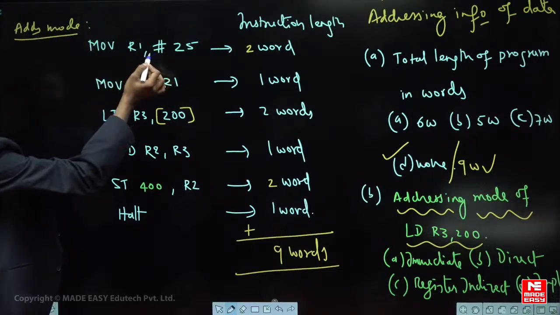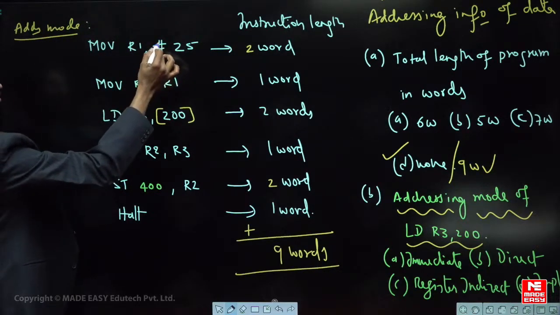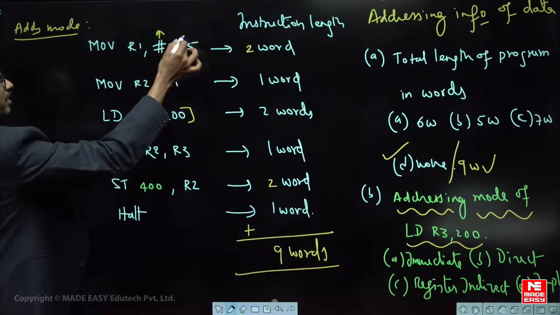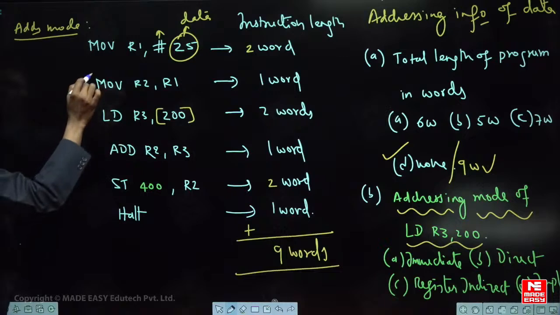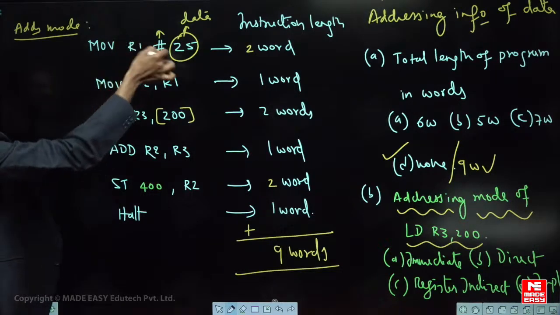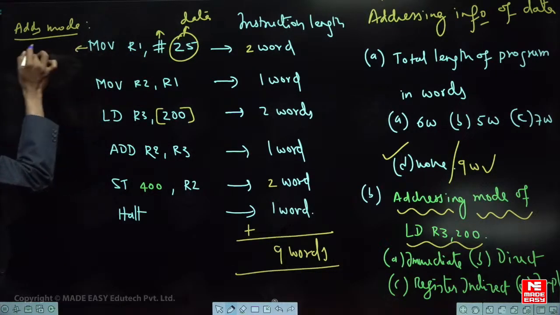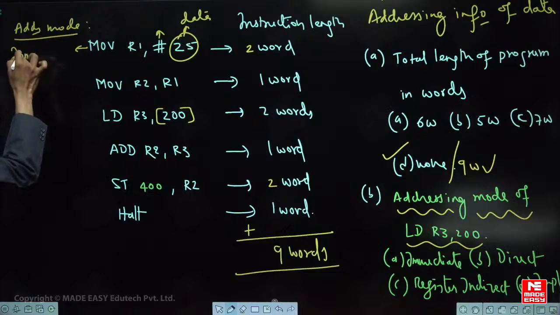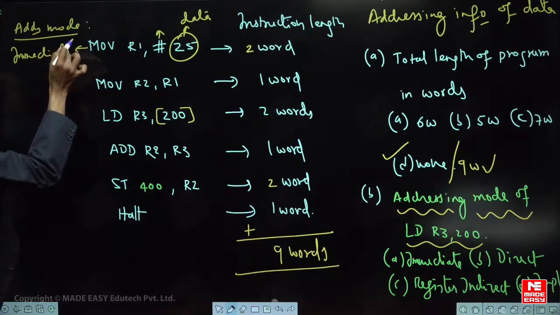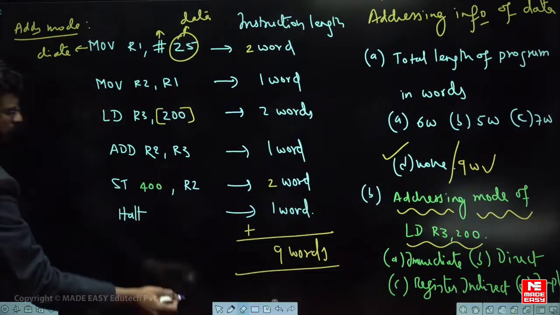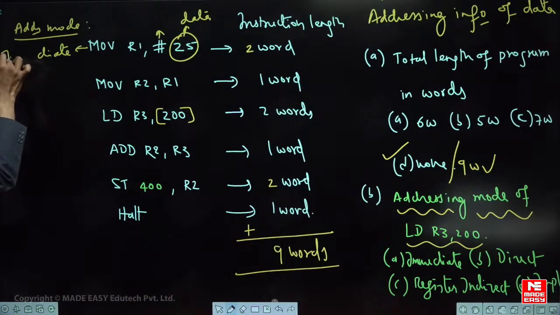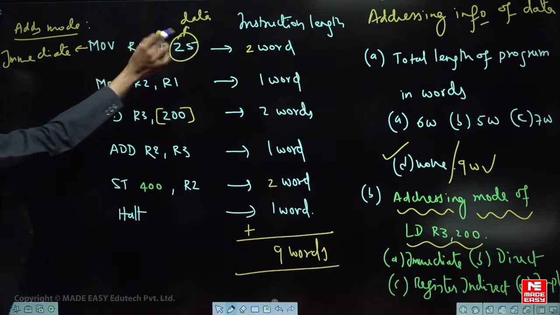The meaning of the instruction is move R1 comma hash. Wherever this pound symbol is there, this value is indicating data. इसका मतलब whichever is the instruction which has data in it, that is called immediate addressing mode. So immediate addressing mode means data will be a part of the instruction. Immediate addressing mode means data is a part of the instruction.